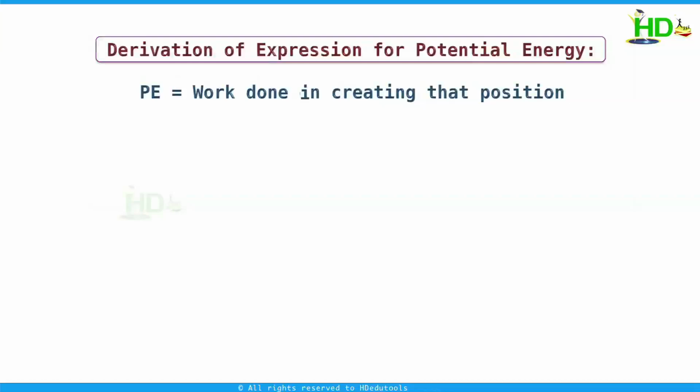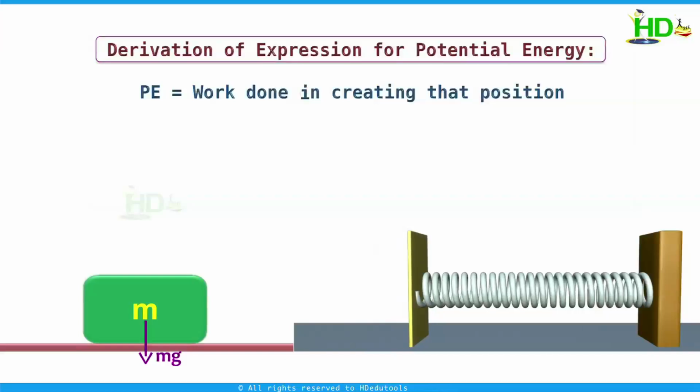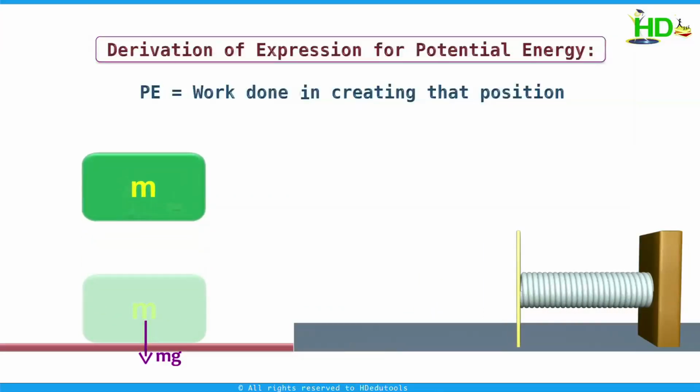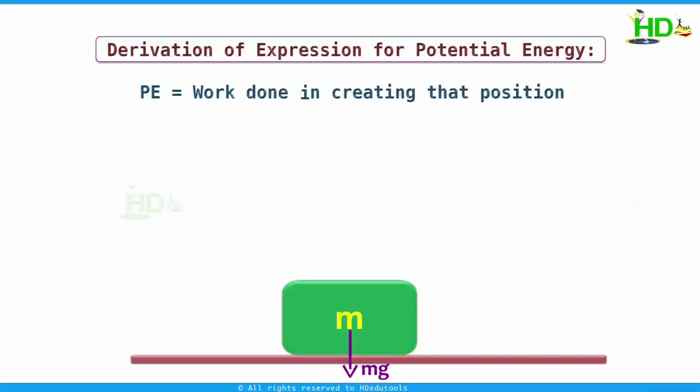Now we try to derive an expression for potential energy. Potential energy is nothing but the work done in creating the position of the object. The potential energy stored in a body is nothing but the work done to give that position to that body. That means if you do work on a body against a force, that will be stored in the body in the form of potential energy.